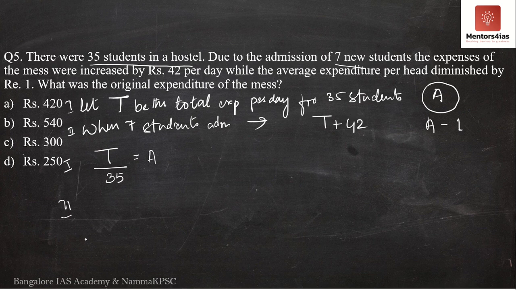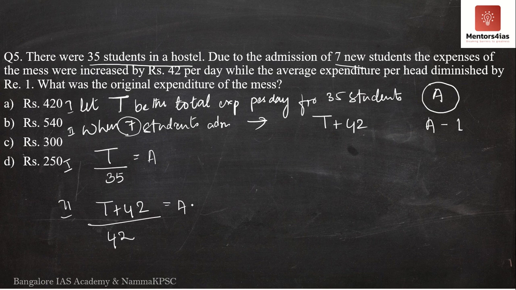Second case, the total sum has been increased by how much? 42 rupees. Therefore, it is T plus 42 divided by the total number of students. Now, what is the total number of students now? It is 35 plus 7 students, because 7 new students have been admitted. So what is the denominator over here? What are the total number of students? It is 35 plus 7, which is equal to 42.